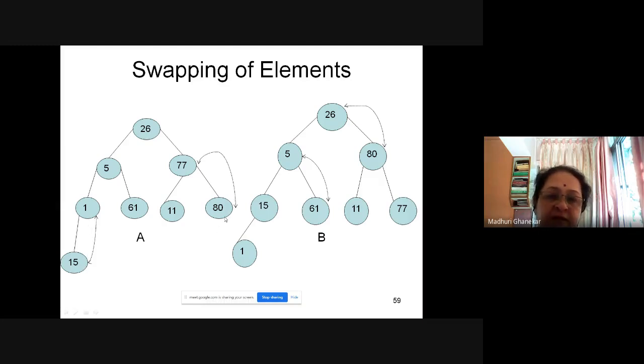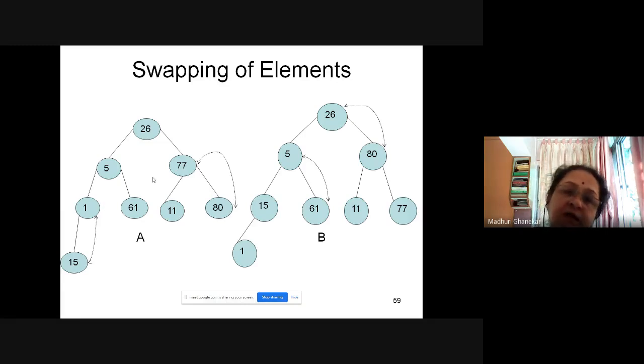Okay, then we next come to this point, 80. 80 and 77, what do you observe? As compared to 77, 11 is smaller, but 80 is bigger. So what we do, we swap the two elements. So 80 will go here, 77 will come here. So have you understood? The first step is what I do.